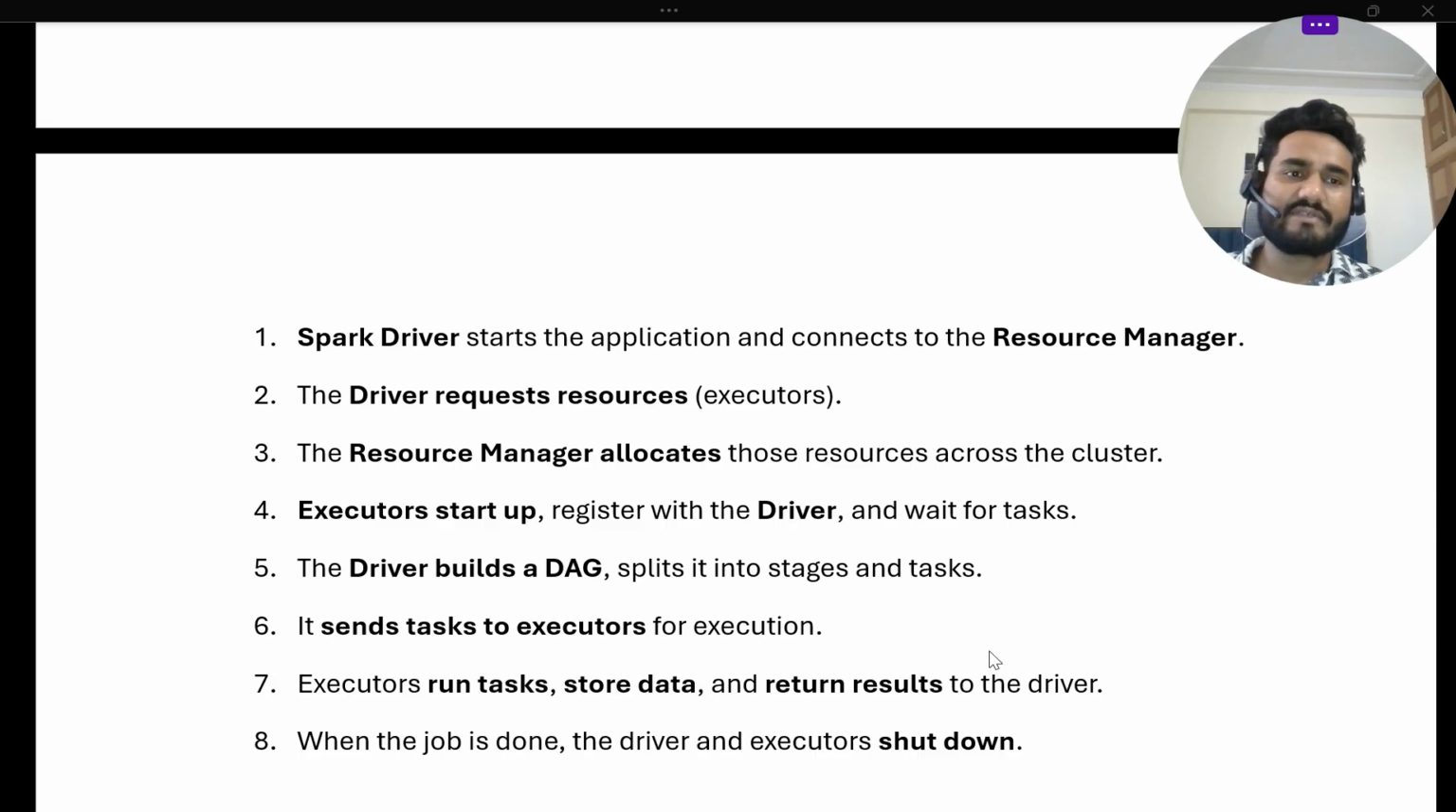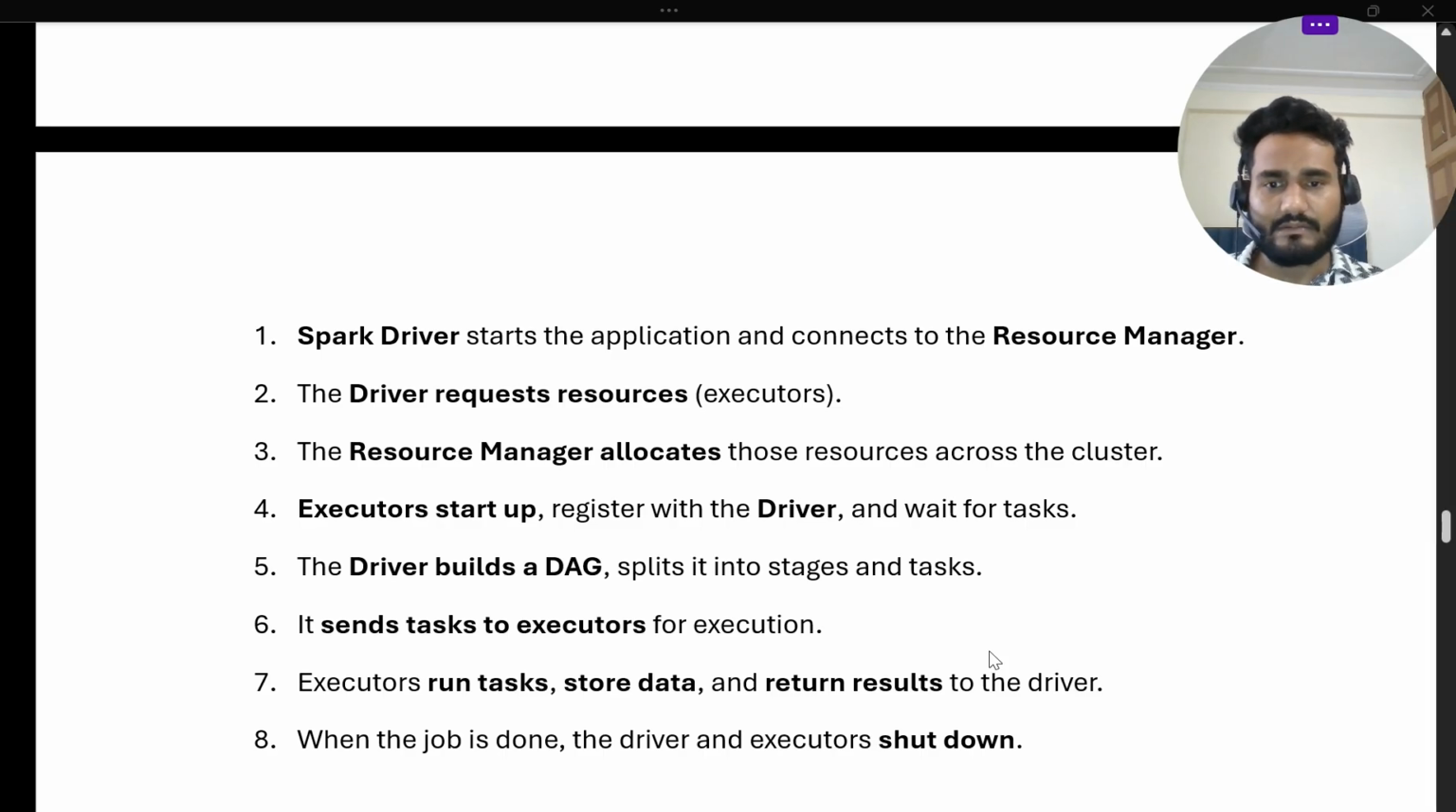So this is the life cycle of your Spark application, from the start whenever you submit your PySpark code or Spark submit command: how the driver will allocate, how it will communicate with the resource manager, how executors are created, how stages are created, how tasks are assigned to each executor, how the executor computes the things and stores and gives the result back to the driver, and how the driver and executors are shut down. So this is the life cycle of your Spark code.